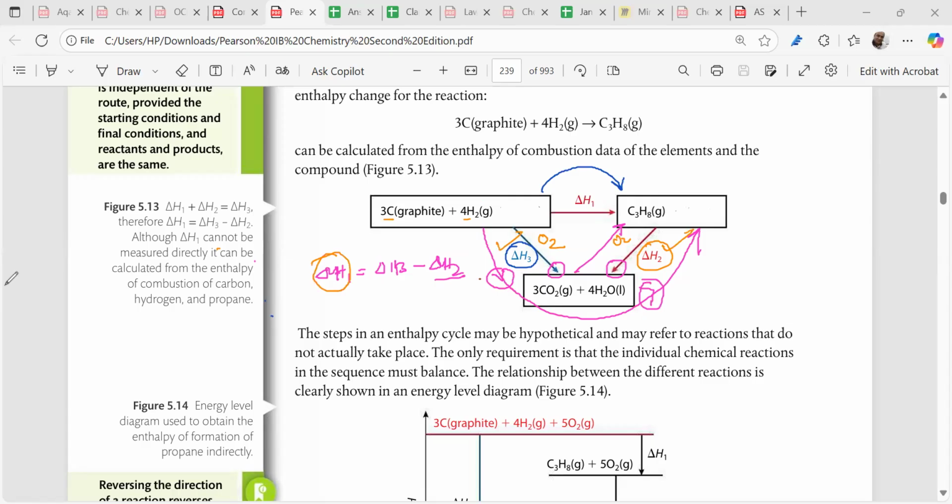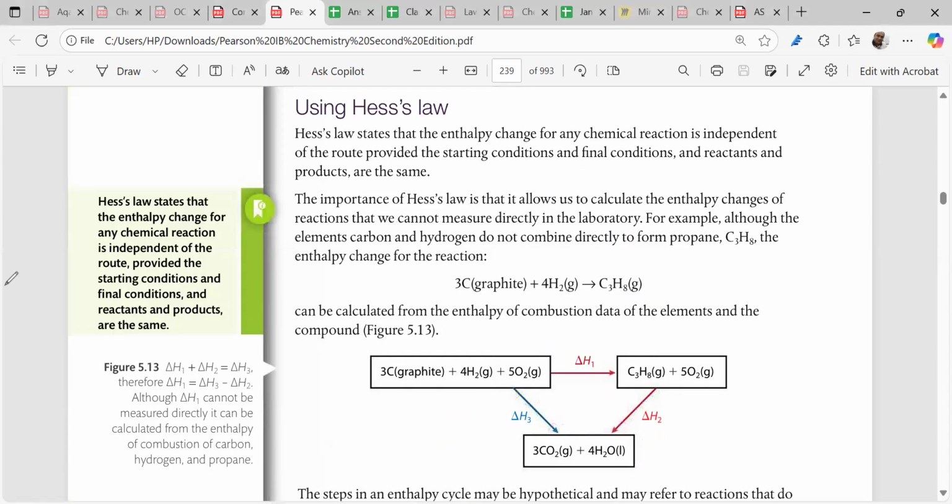What is Hess's law? Hess's law says that the enthalpy change of any chemical reaction is independent of the path taken, provided the starting conditions and the final conditions of the reactants and products are the same. Are you okay with this? Do you get my point over here? So this is a very important portion we have to master. Now, moving to this part, when we talk about Hess's law.